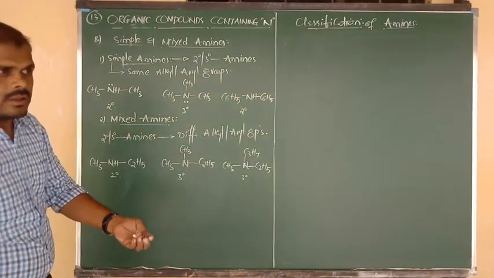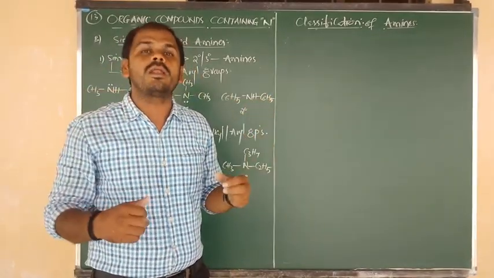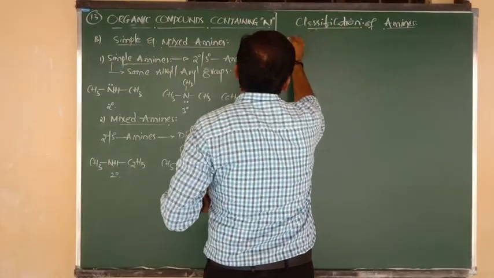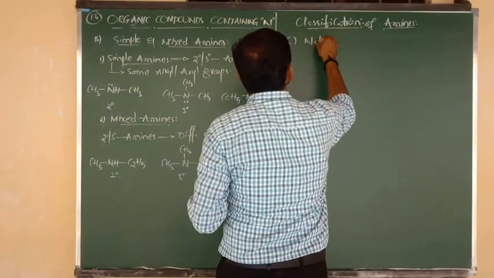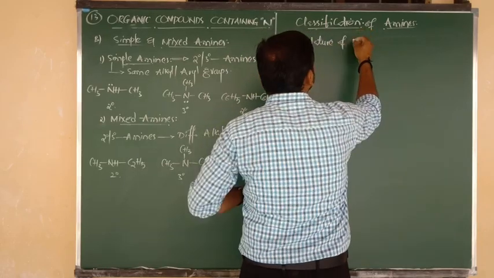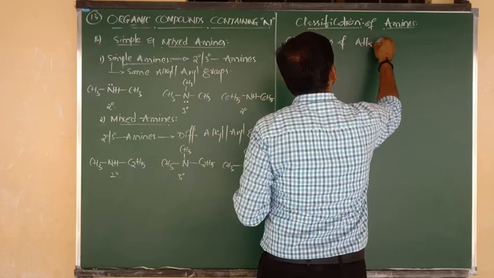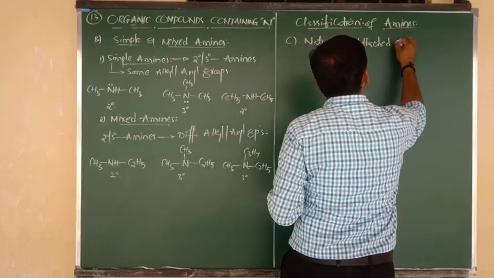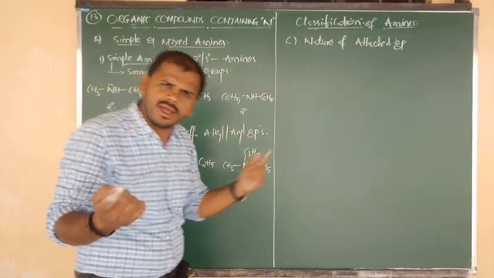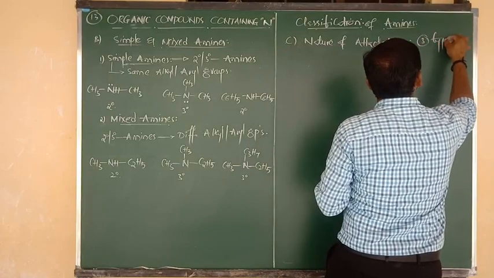Let me go for classification number 3. Yes, so the third classification depends on the nature of the group, or nature of the side chain. Classification number 3, C, that is nothing but the nature of the attached group. So based on the nature of the attached group to the central nitrogen, again we have to say that amines are classified into three types.